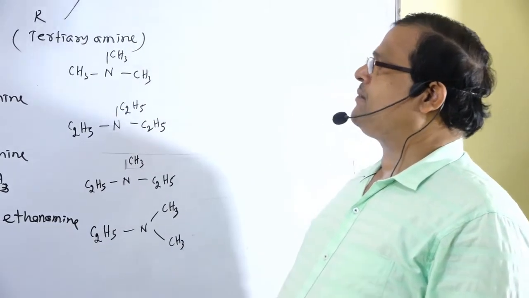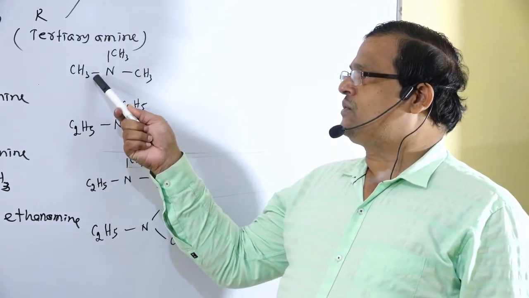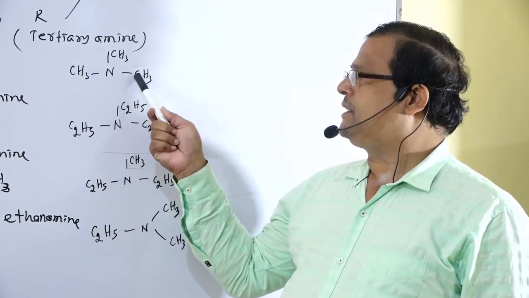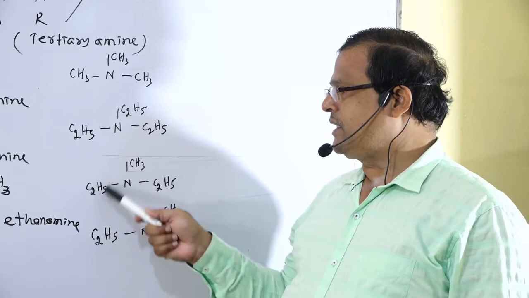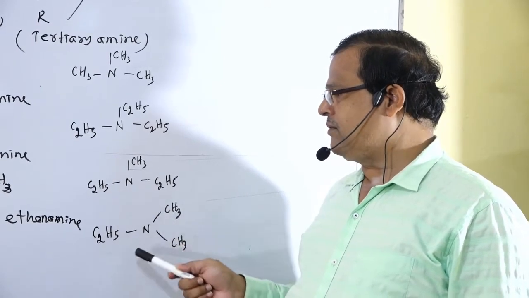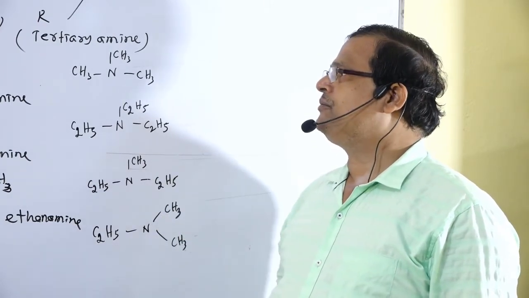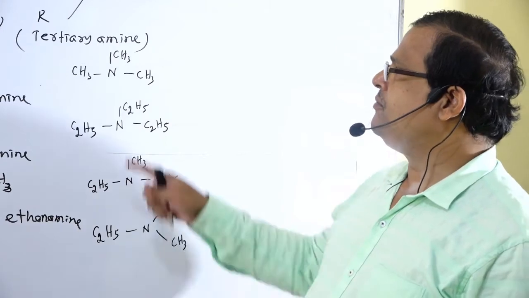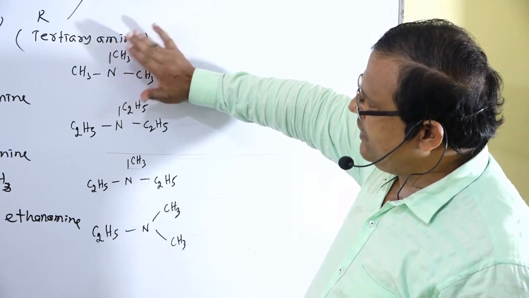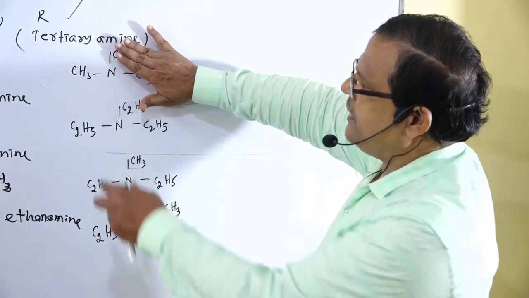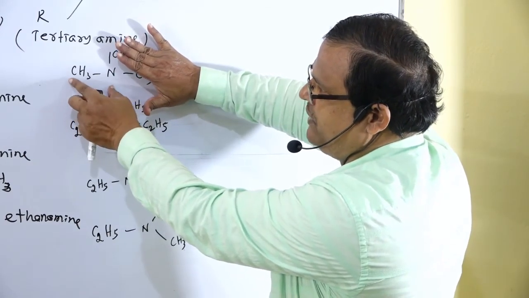So all these are the examples of tertiary amines, because all the hydrogen atoms attached to the nitrogen of ammonia are replaced by alkyl groups. All 3 hydrogen atoms have been removed and replaced by alkyl groups. Then how to name these compounds? How to name this one? If these 2 alkyl groups are not there, then that will be named as methanamine, CH3NH2.